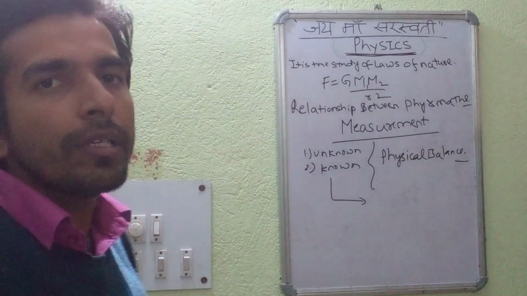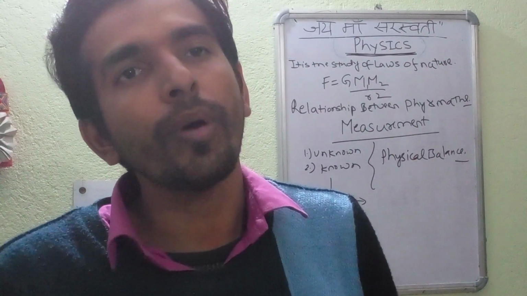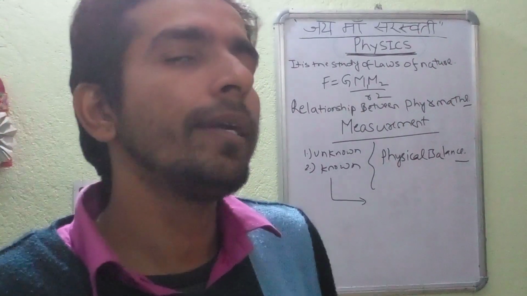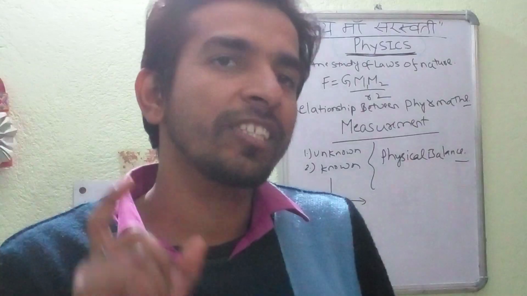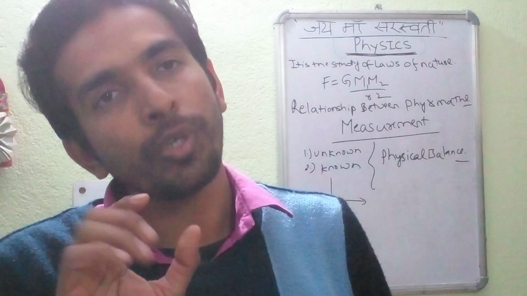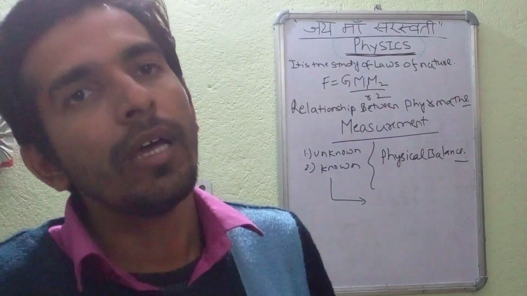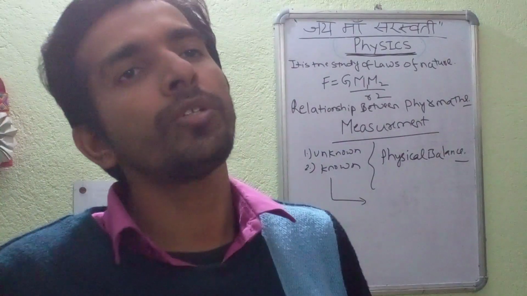The known quantity is known as the unit. It is standard and universally acceptable, and its magnitude has a certain notation and is standard. Its value is not changing.